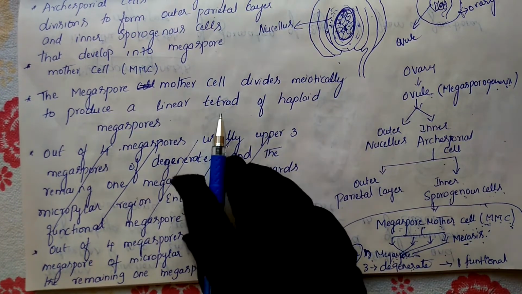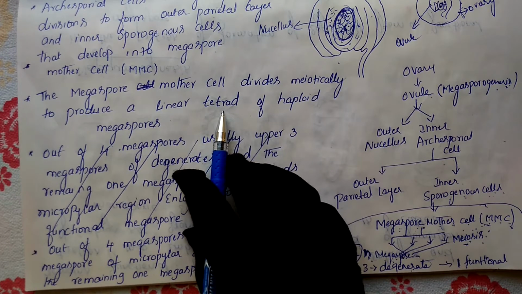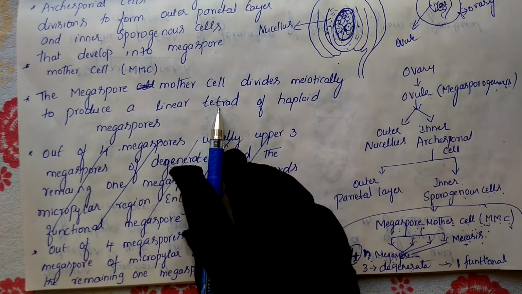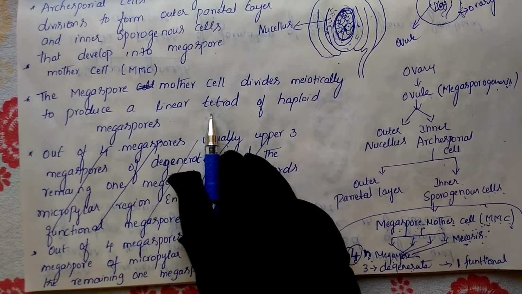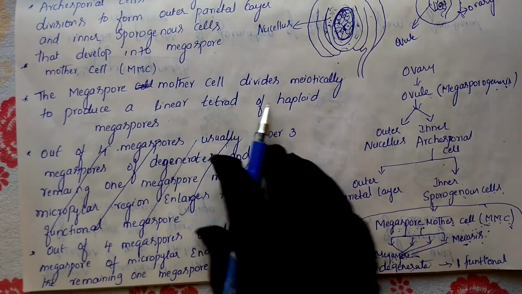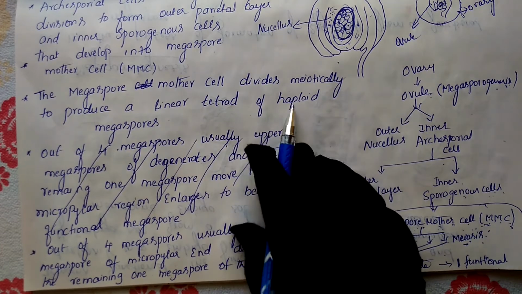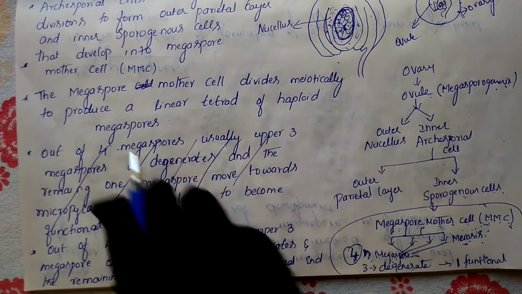So what are we calling four? We are calling it the tetrad. How many megaspores will we get here? Four. That's why we mention a tetrad, and it is in haploid condition. So that's why I mentioned it here. We will get megaspores here.